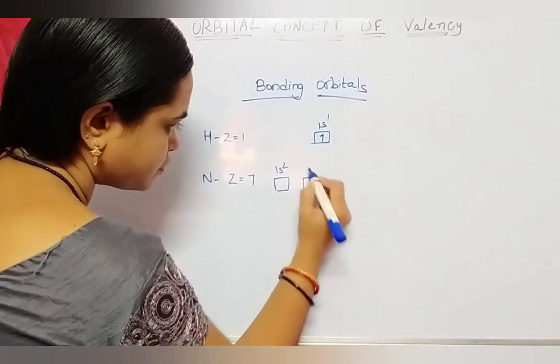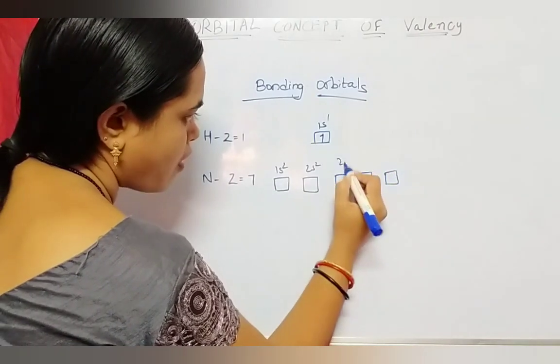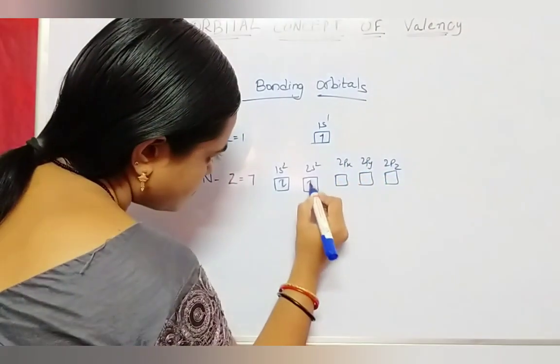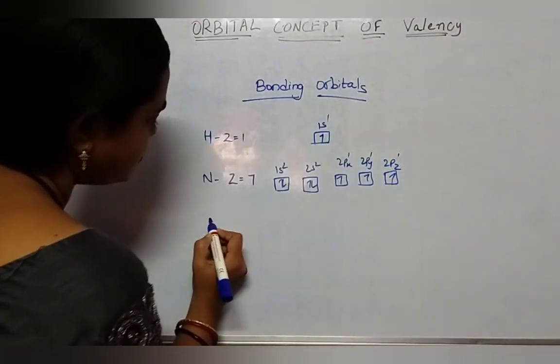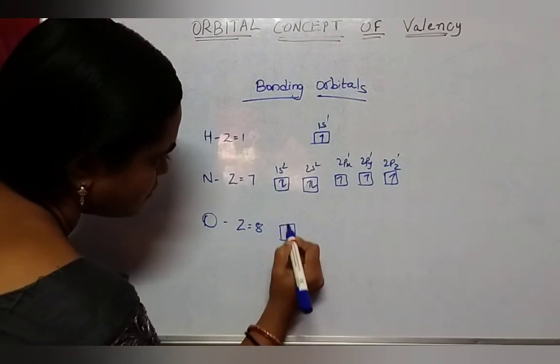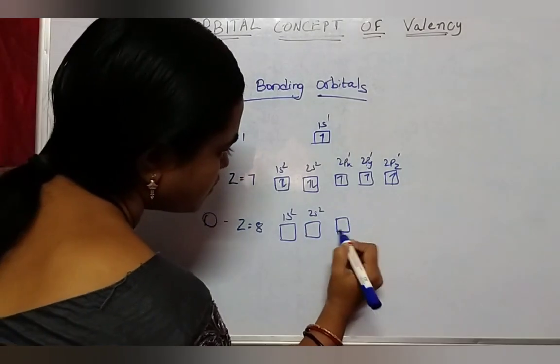1s2, 2s2, 2px, 2py. So in oxygen, 1s2, 2s2.